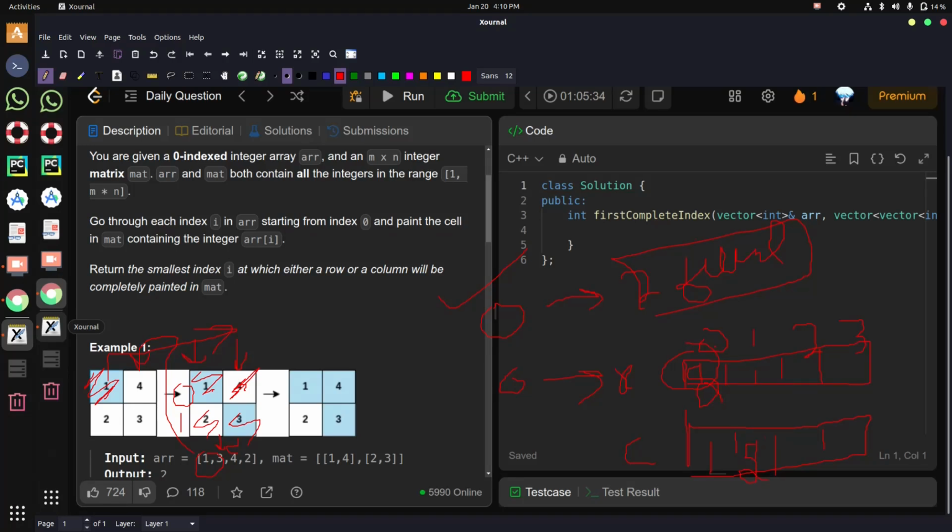Now it means that the 0th row is completely filled and the first column is completely filled. You can see it's equal to 2, the 0th row is equal to 2. So it means that the 0th row and the first column are completely filled. As you can see here, this is the 0th row and this is the first column. These are completely filled and we have returned the index, that is 2, right? Now let's try to code this.